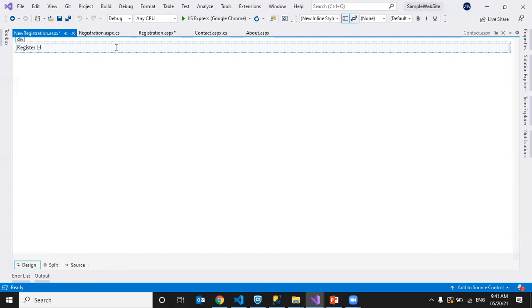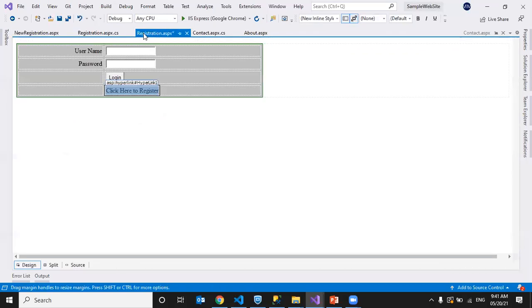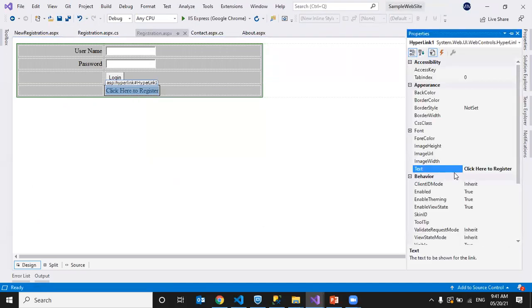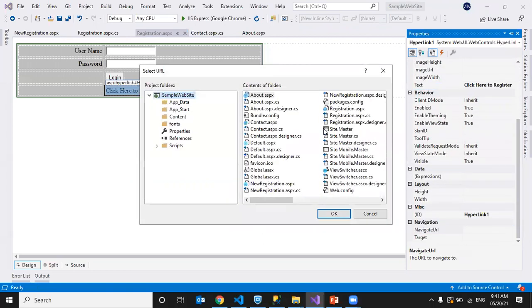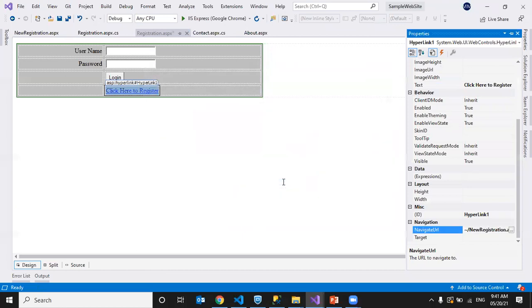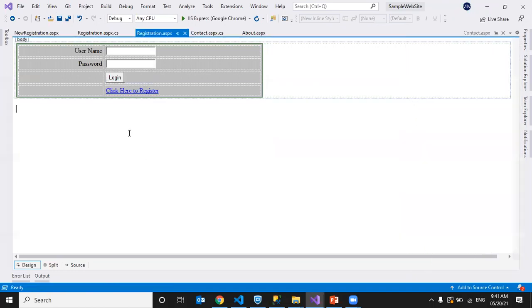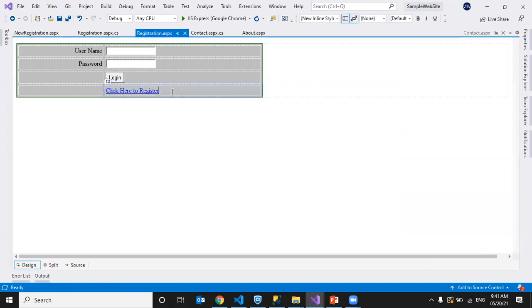Register here. I'm just giving some text to understand it. So on clicking click here to register, I want to navigate to the new register page. Okay. So I can select navigate URL now. I want to go to the new registration page when I am clicking this link. See, now you can see the link: click here to register. Now I want to have a forgot password link.